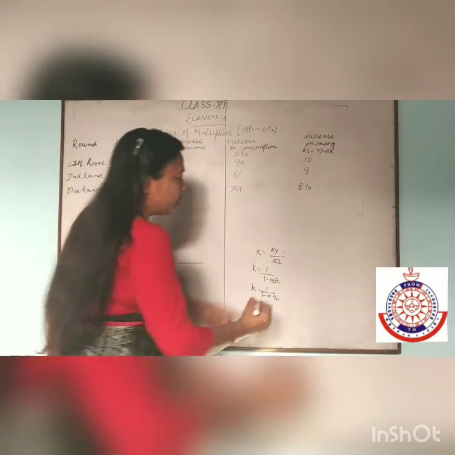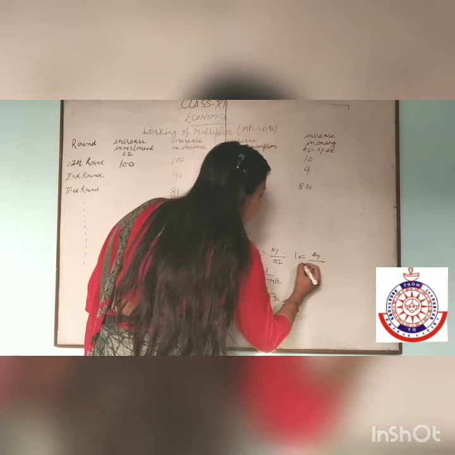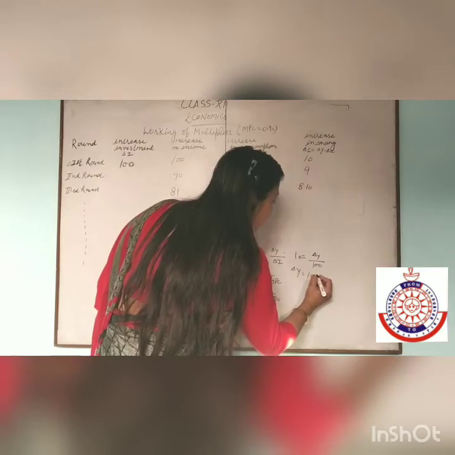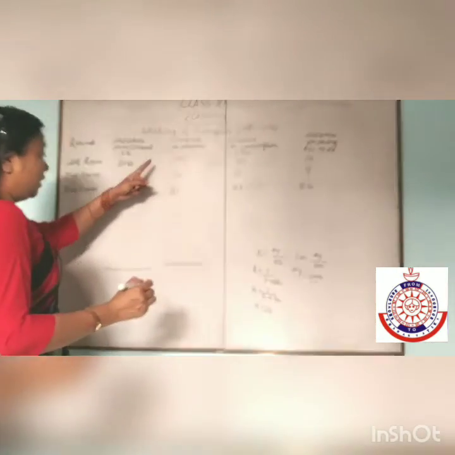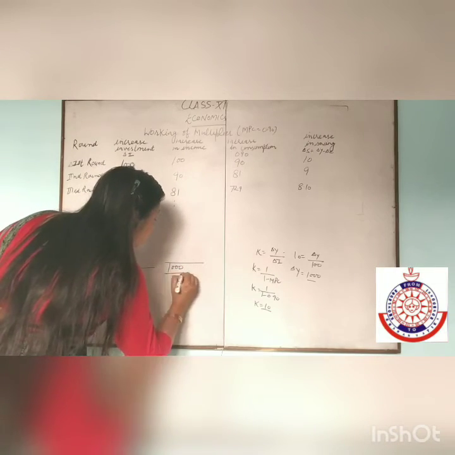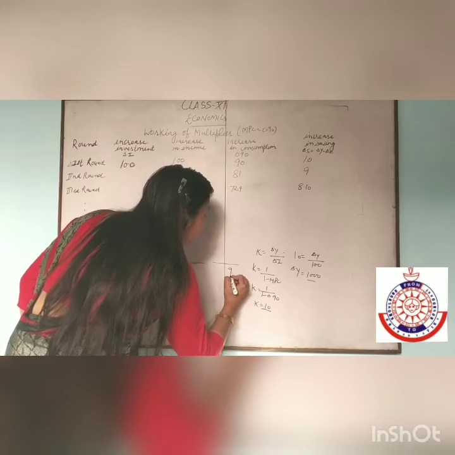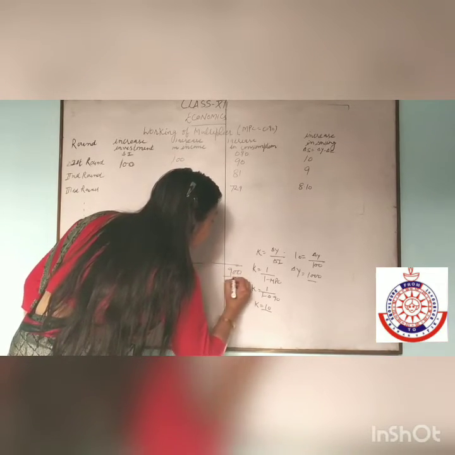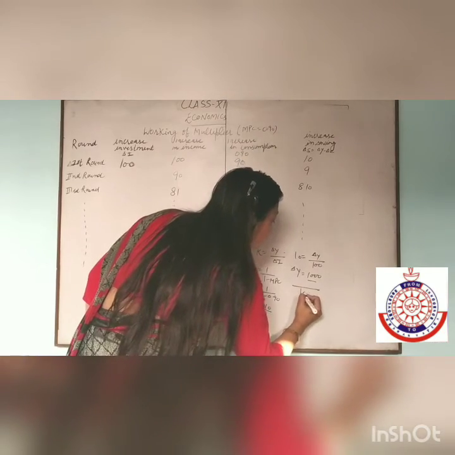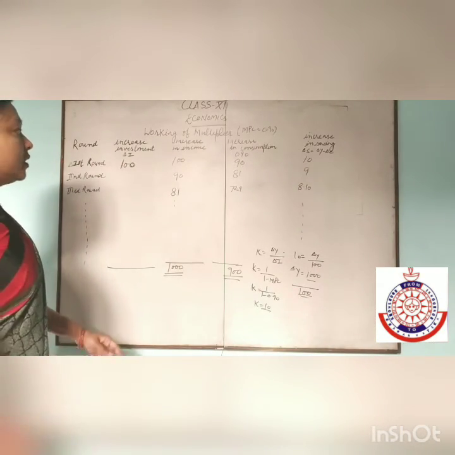So 10 is equal to change in income upon change in investment of 100. It means income is increased up to 1000. Of this 1000, 90% is spent, so 900 is consumption, and this 100 will be the saving.